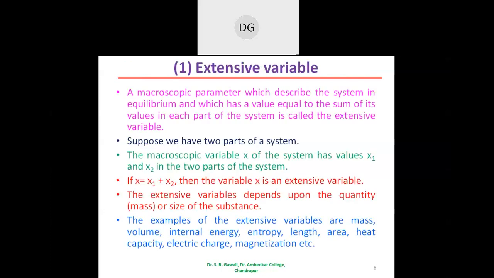So what is the extensive variable? An extensive variable is a macroscopic parameter.